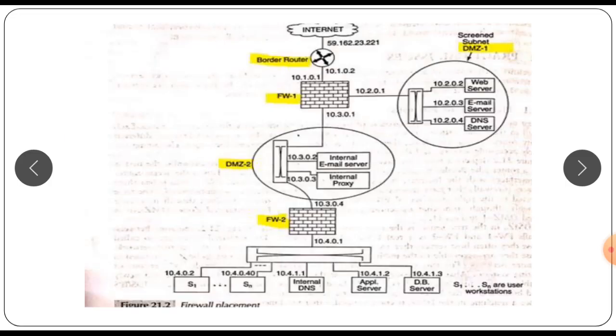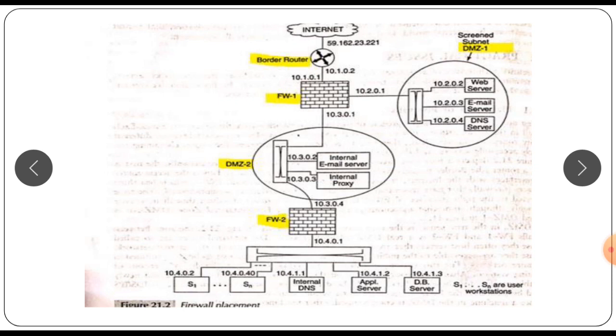So, this particular figure shows a 4-zone layout using 3 firewalls. So, here you are having 3 firewalls. One is the border router itself, the other ones are firewall 1 and firewall 2. And you will have 4 different zones in the layout: internet, DMZ1, DMZ2 and the last one, users at the workstation.